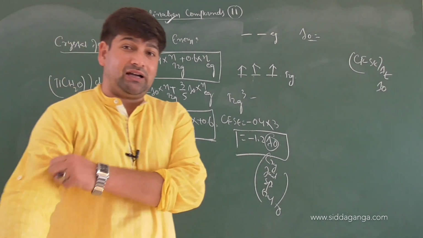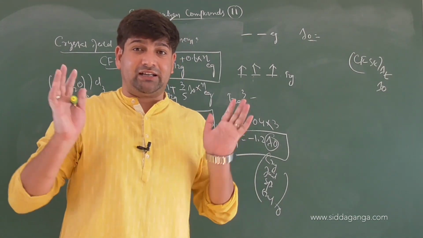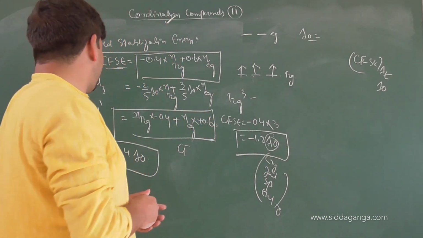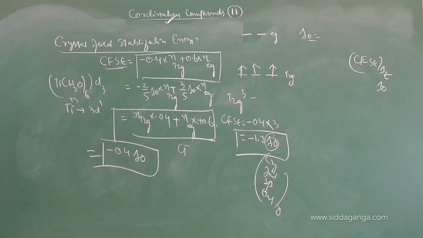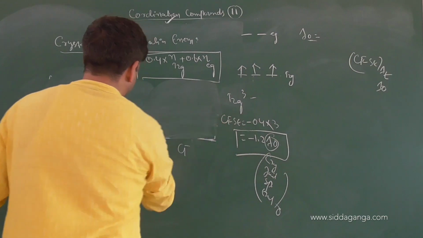Now comes the question: how does it answer that pairing and no pairing will occur with strong and weak ligands respectively? Get to the fact very clearly here. So tell me, what is the formula for calculating CFSE?